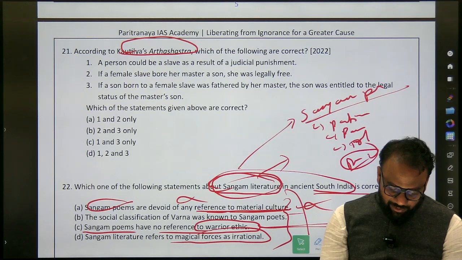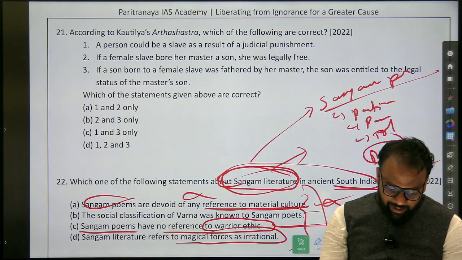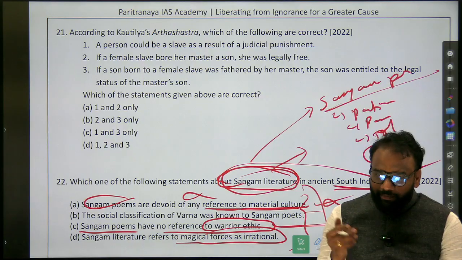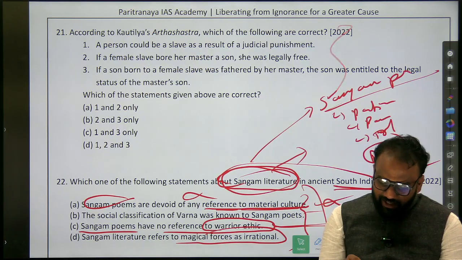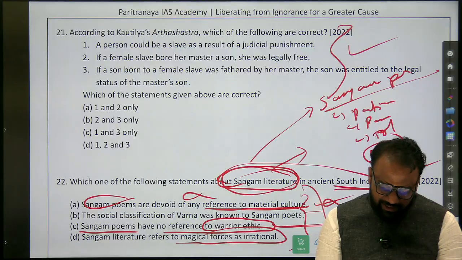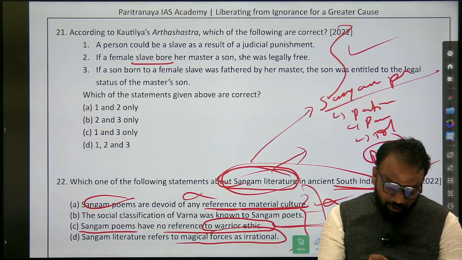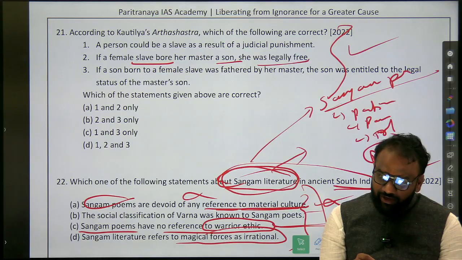Okay, in 3 months we have to cover all the syllabus, right? So now once you become an officer, during your free time you can go through the Arthashastra. But now, based on the previous year, whatever the answer is there, you'll just check whether the first option is correct. A person could be a slave as a result of judicial punishment? Yes. If a female slave bore her master a son, she was legally free.